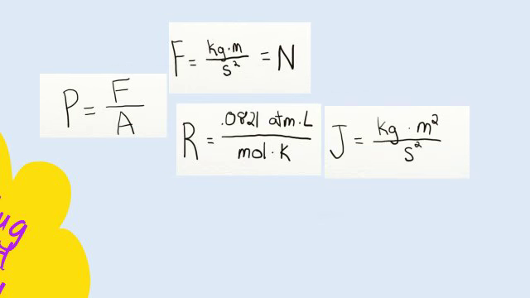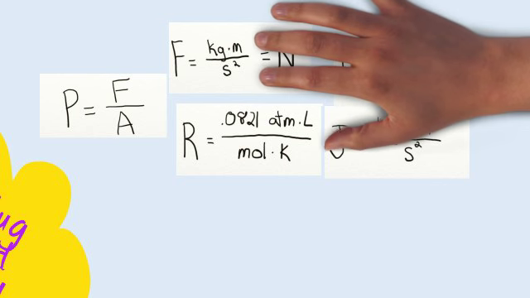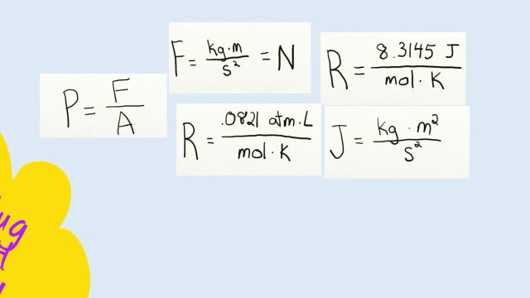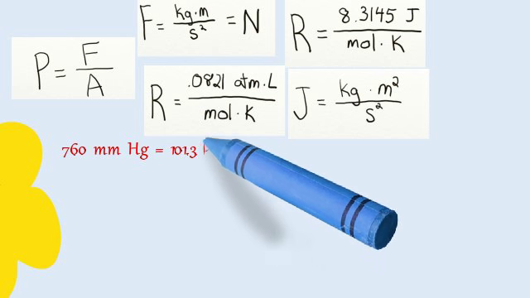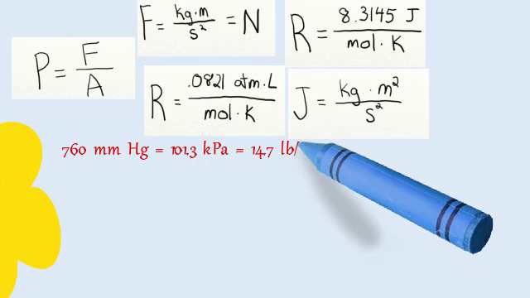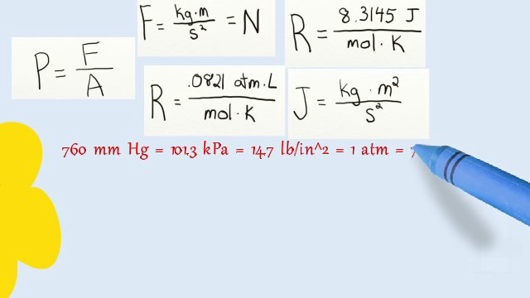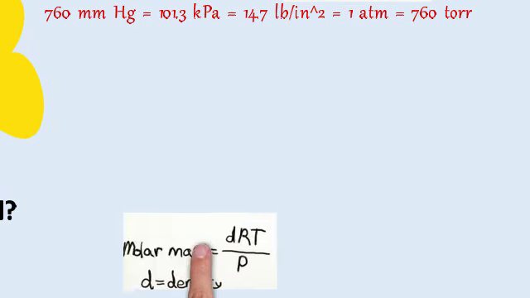And the gas constants: R is 0.0821 atmosphere liter over mole K, or 8.3145 joules per mole K. You also need to memorize 760 millimeter mercury is the same as 101.3 kilopascals, same as 14.7 pounds per square inch, 1 ATM, 760 torr.